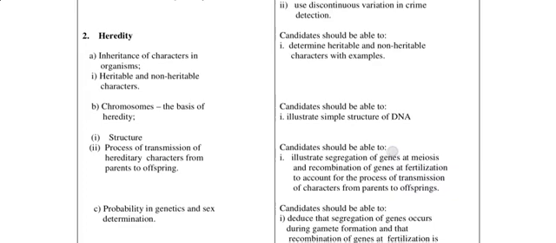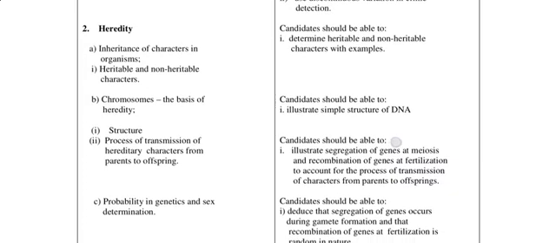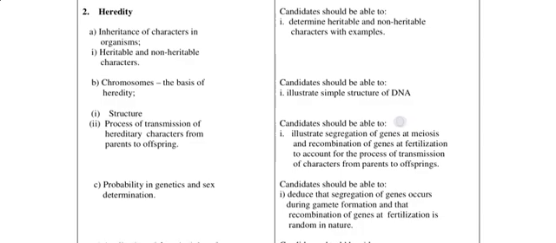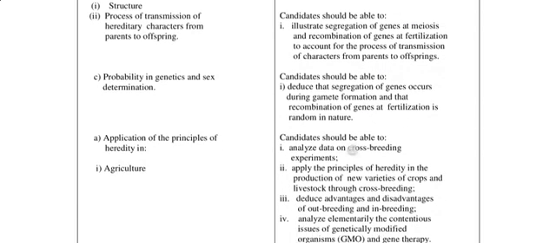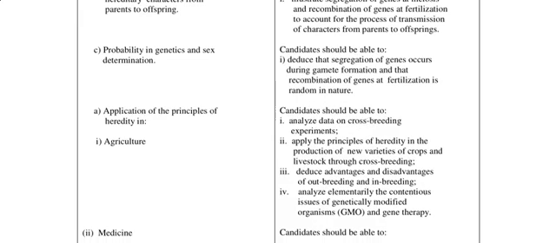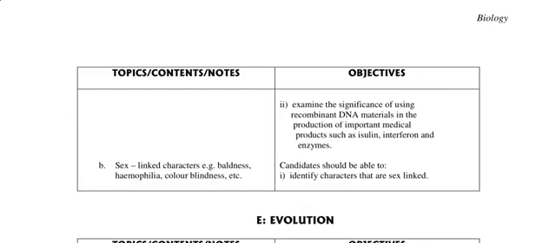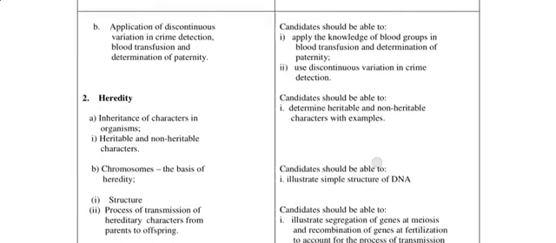Then hereditary, there's inheritance of characters in organisms, heritable and non-heritable characters. Chromosomes, the basis of hereditary, structure of the chromosome, process of transmission of hereditary characters from parent to offspring, collaborating genetically and sex determination, and application of the principles of heredity in agriculture, medicine, and lastly, sex-linked characters. That's X-linked characters, sex-linked characters. For example, baldness, hemophilia, color blindness. You see, we are coming back there.